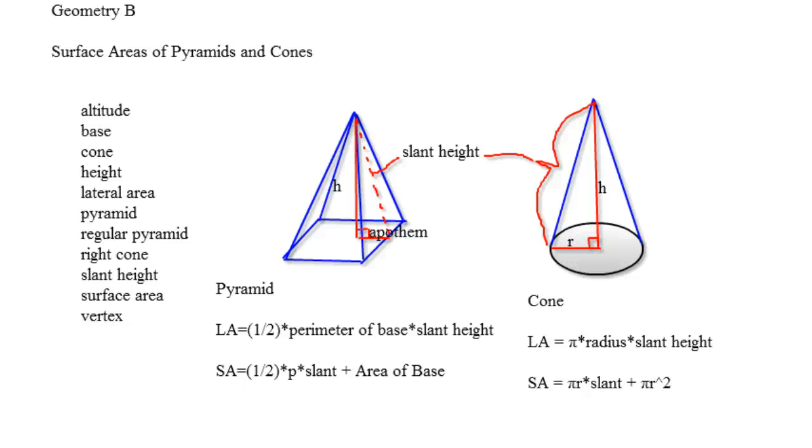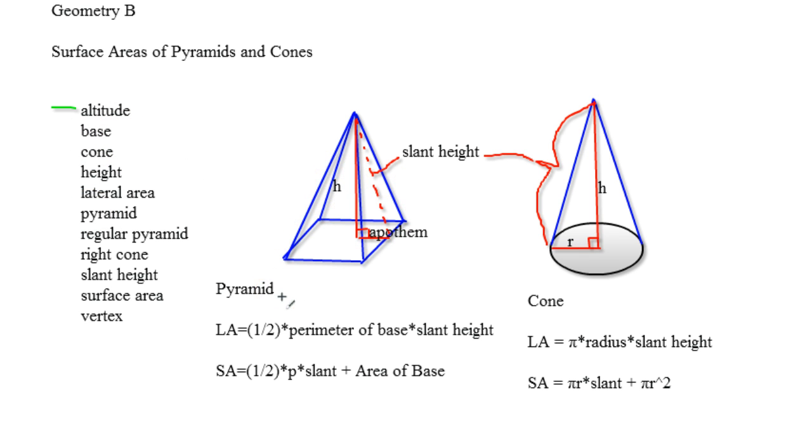Alright, so today we'll be talking about surface areas of pyramids and cones. There's a lot going on here. Right now we can't really deal with pyramids and cones, but you could move around the height. If you do move it around, you need to pay attention to the altitude, because the altitude will definitely become the height. Just be careful with that.